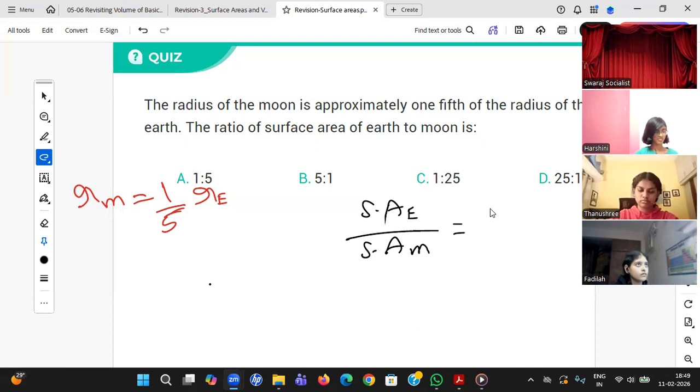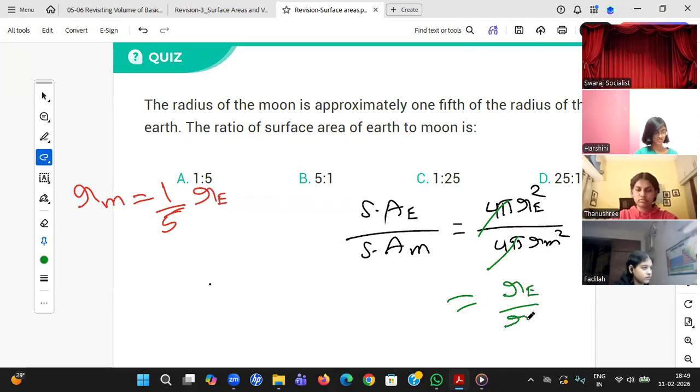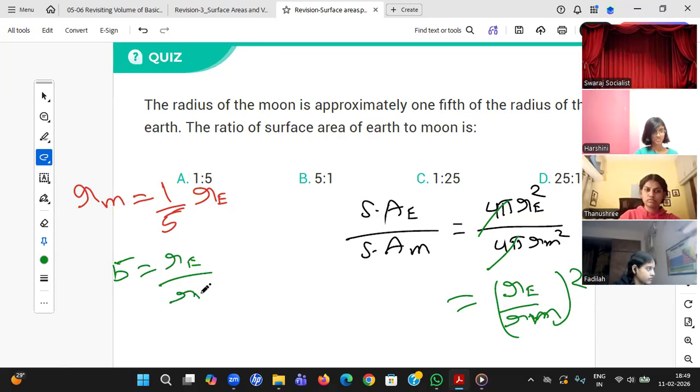Surface area of Earth, just now we have seen, 4 pi Re square by 4 pi Rm square. I am able to see this and this got cancelled. Re by Rm whole square is my final answer. But what is Re by Rm? 5 will go here. I want Re by Rm. I brought Rm here, 5 I said there. It's 5, 5 square. So what is 5 square? 25. Denominator is 1. 25 to 1 is the right answer.